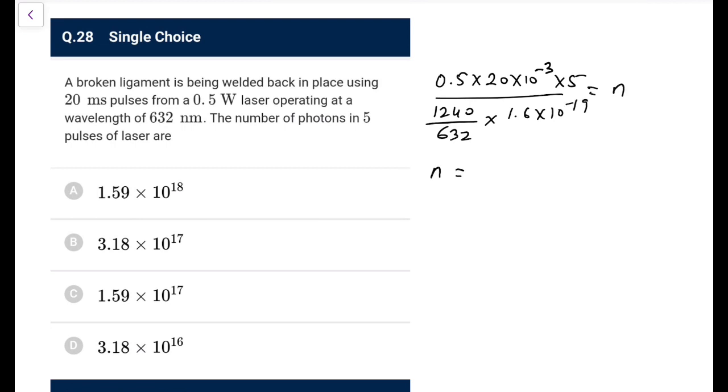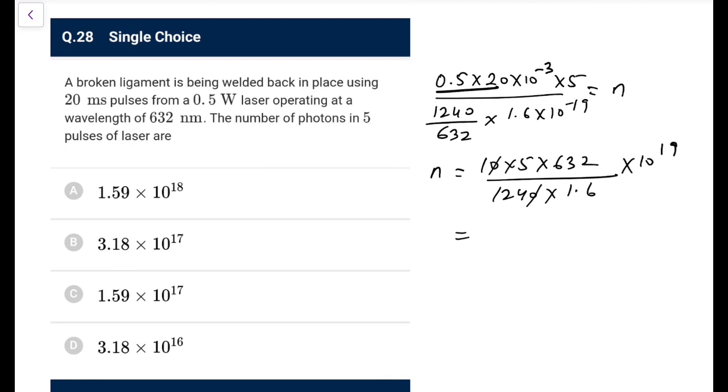So this would be the number. Now do the calculation, not going to be easy, but that is what we have to do. 10 into 5 into 632, over 1240 into 1.6, and this would be 10 to the power 19 here. The 0 and 0 go here, and now what we are left with is not an easy thing, but just try to check with the powers. 6 5s, it would be 3000 something, again 124 into 1.6, it won't be greater than 200, so let's say 3000 upon 200, it would be 15 into 10 to the power 19.